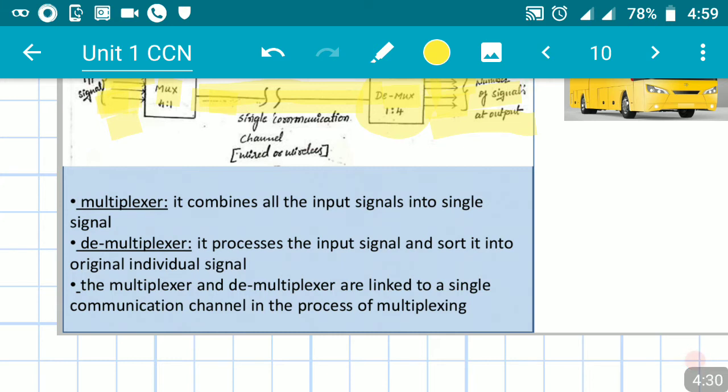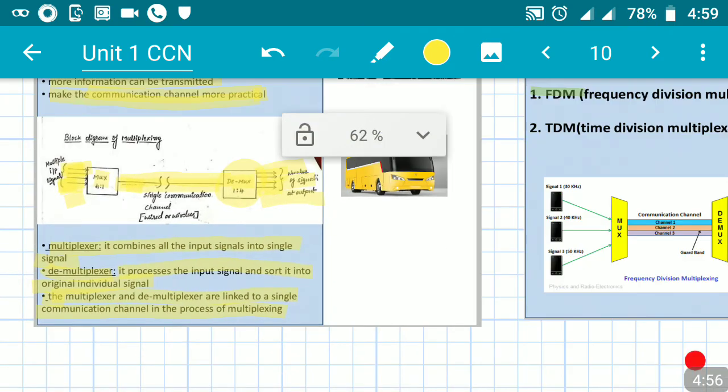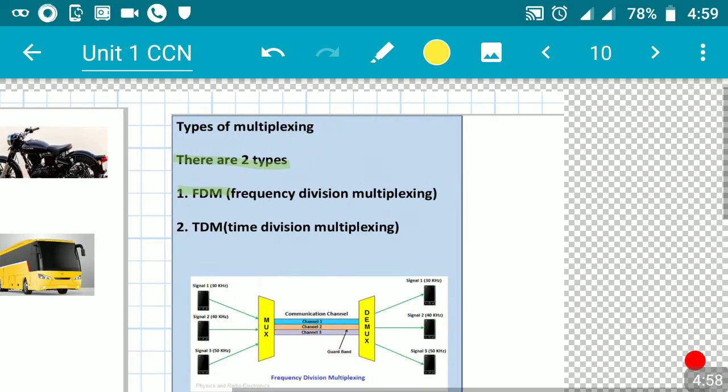The multiplexer combines all the input signals into a single signal. The demultiplexer processes the input signal and sorts it into the original individual signals. Third, the multiplexer and demultiplexer are linked to a single communication channel in the process of multiplexing. This is the brief idea regarding the block diagram of multiplexing.